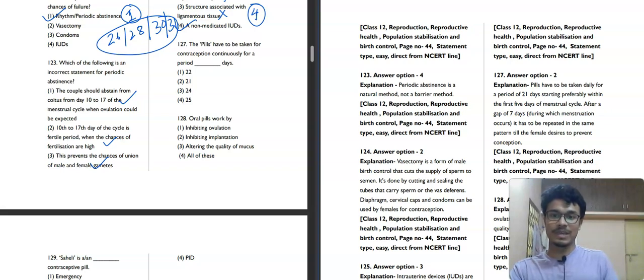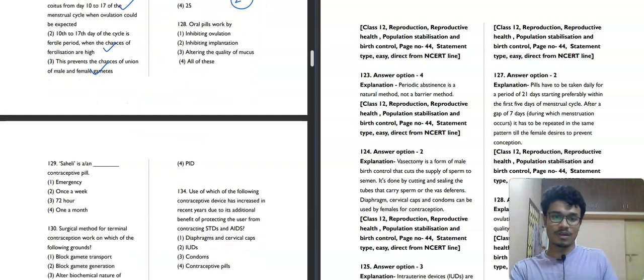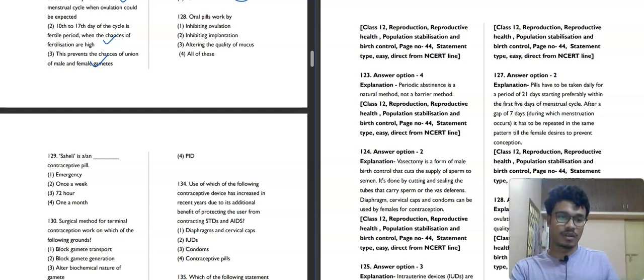What is it saying? The pills have to be taken for contraception continuously for a period of 22 days, 21 days, 24 days or 25 days. That is 21. The second option will be our correct answer. We will move towards the next question, question number 128.